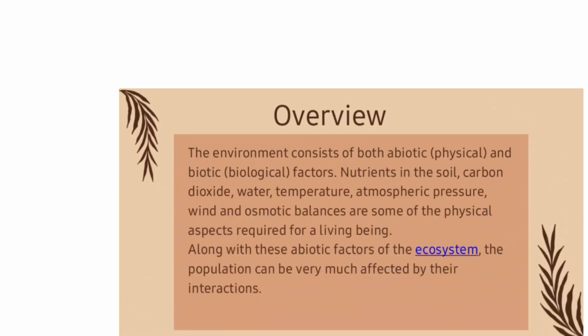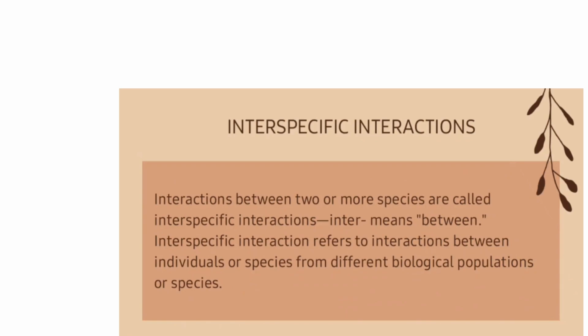The environment consists of both biotic and abiotic factors. The abiotic factors include carbon dioxide, water, temperature, and osmotic balances. Along with these abiotic factors of the ecosystem, the population, that is the biotic, also gets affected by the interaction. So interspecific interaction means interaction between two or more species, where inter means between.